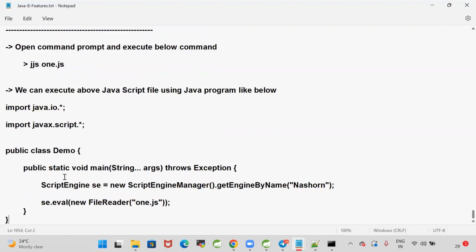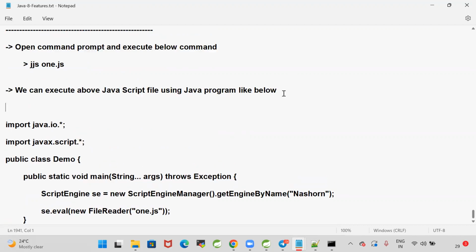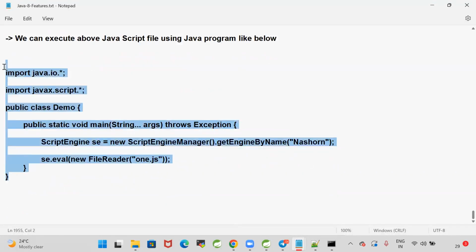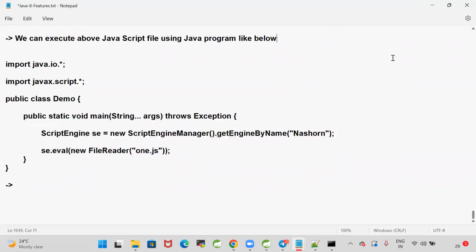So this is my Java code, which is going to execute a JavaScript program by using the Nashorn engine. By using the Nashorn engine, we are able to execute JavaScript code. But to be frank, are we going to execute JavaScript code in Java in the project? I never used this concept in my project. Syllabus is there, so we are discussing.